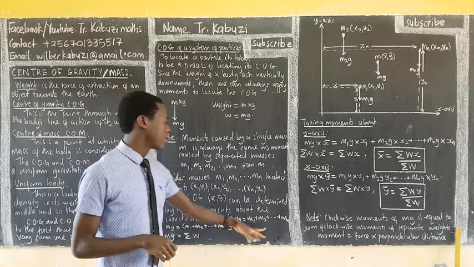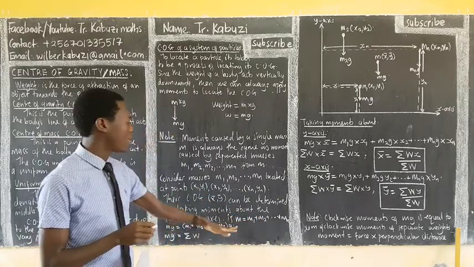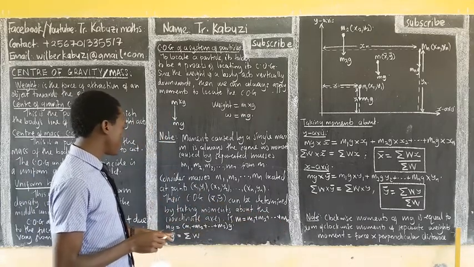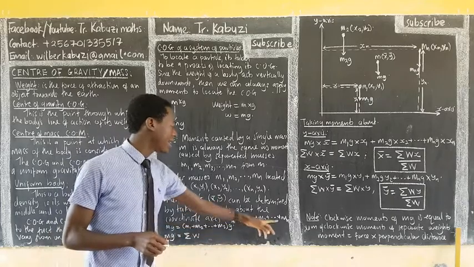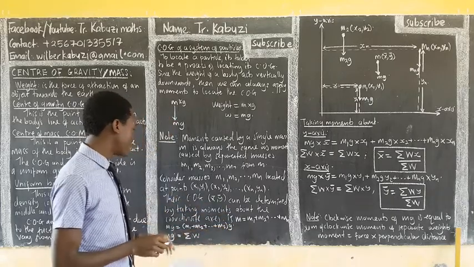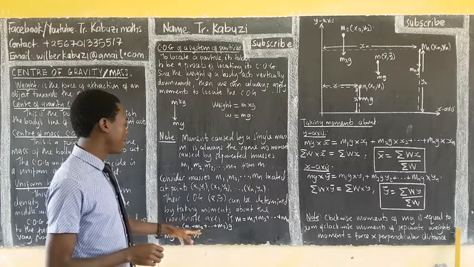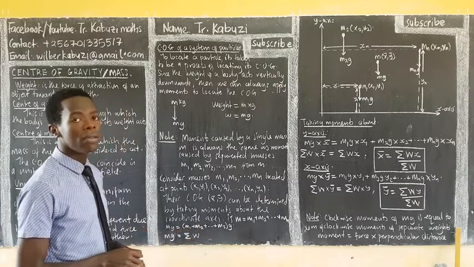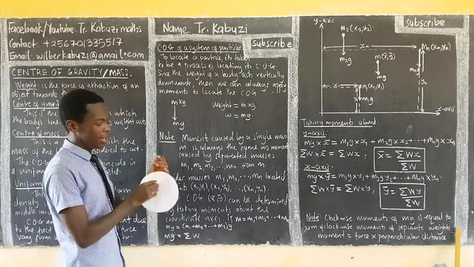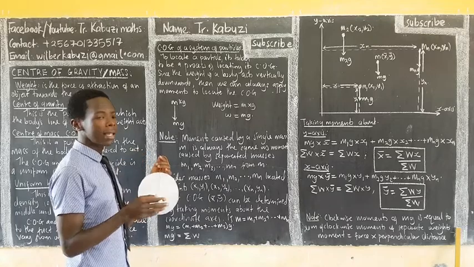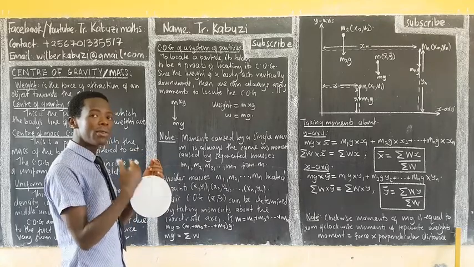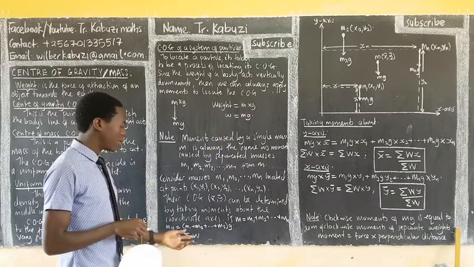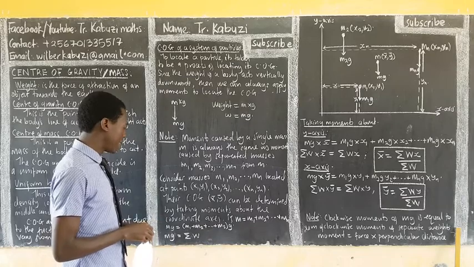If M is equal to the sum of those, these are just small portions of the big mass. Note that if I multiply by g on this side, I have g on that side too, and already you see that these are going to give me weight. So the weight of the whole is going to be equal to the sum of the weights of the parts. If I divide the body into 4 parts, the weights of those separate parts add up to the weight of the whole. You know that mg is equal to the weight, so it's going to be equal to the weight of all those parts.